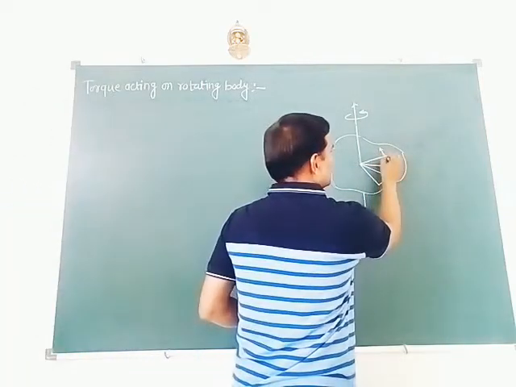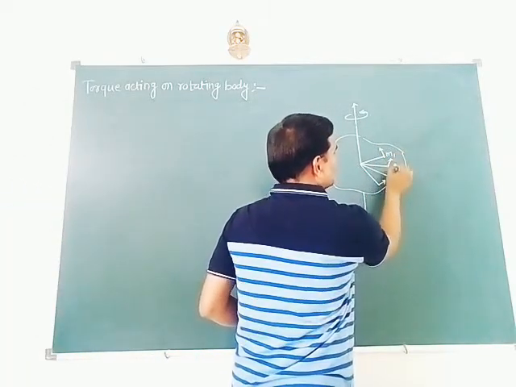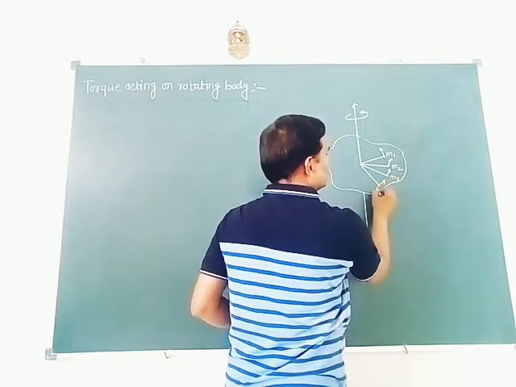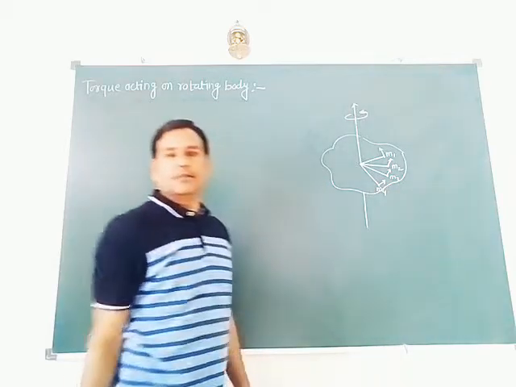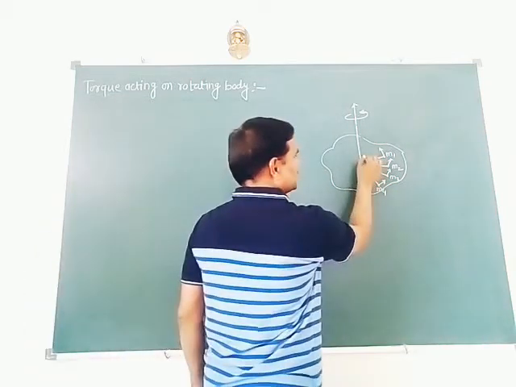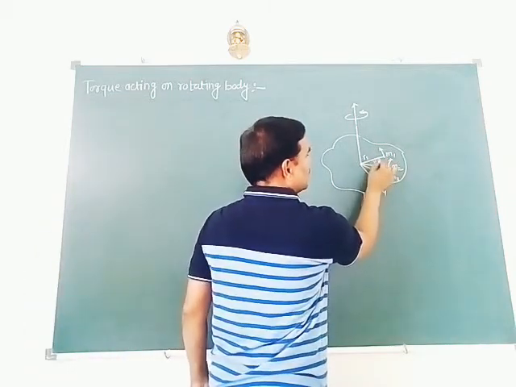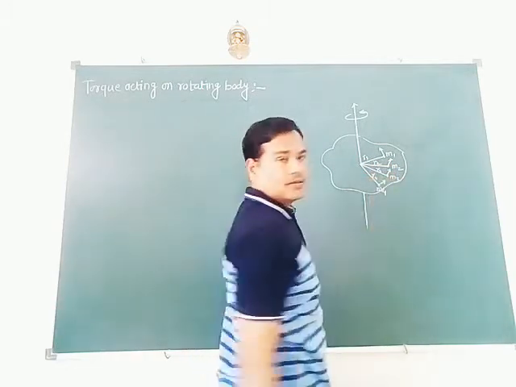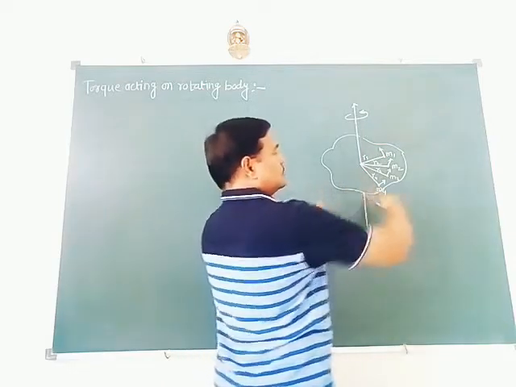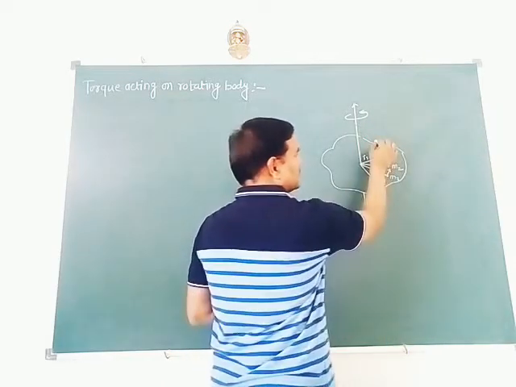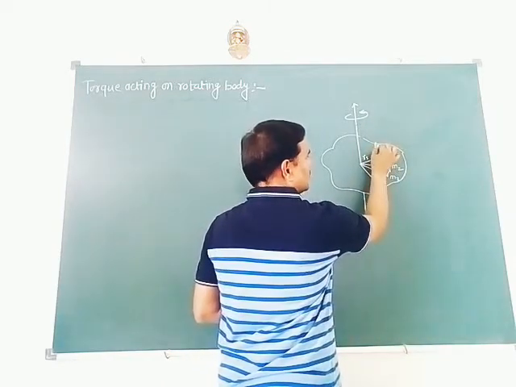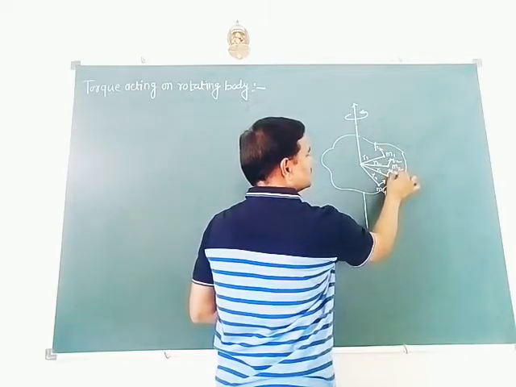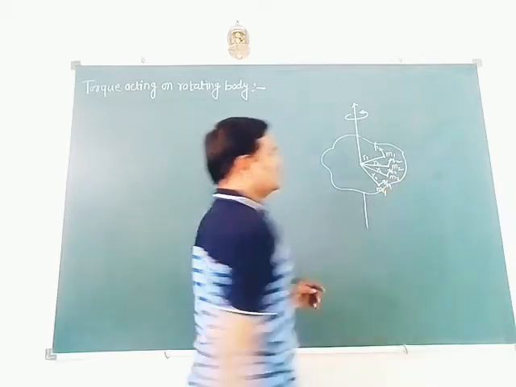Suppose here is an object of mass m1, particle of mass m2, particle of mass m3, m4, and so on. They are situated at distances r1, r2, r3, r4. Forces acting on these particles in linear motion are f1, f2, f3, and f4, and so on.